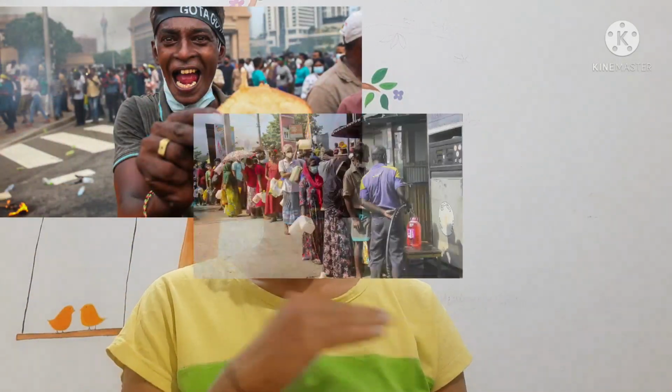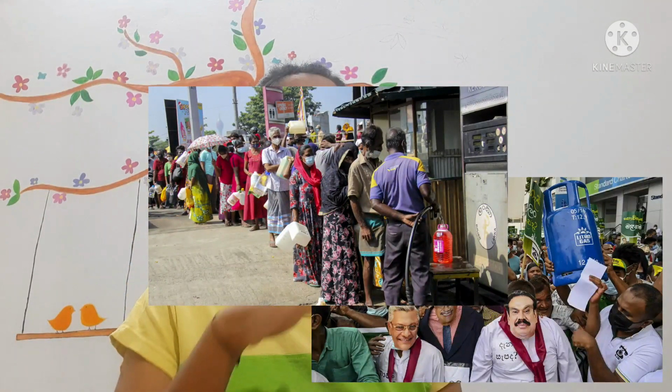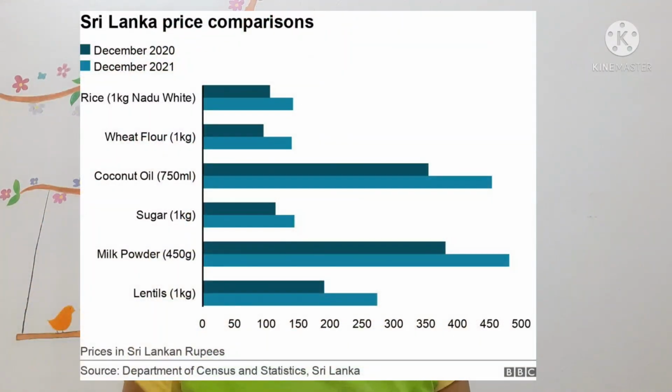Today, India has also given $1 billion in help to Sri Lanka, but it is at such a point that it is literally not going to help them a lot, because if we see the prices of petrol and all the essential items like milk and tea, all have literally shot up, and even the exams of the students have been cancelled as a paper shortage has been felt.